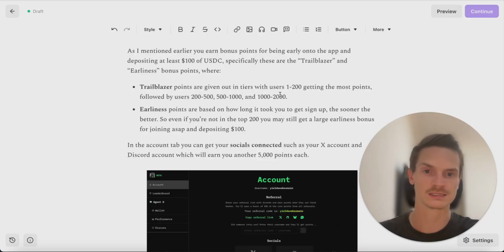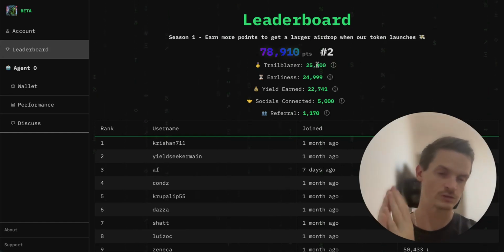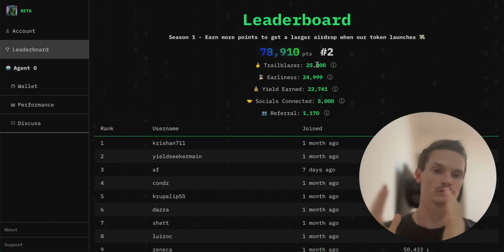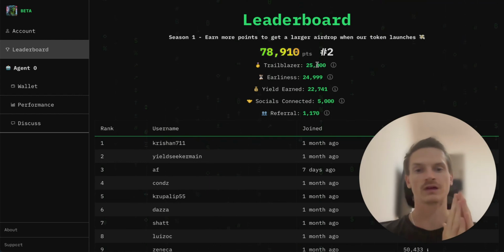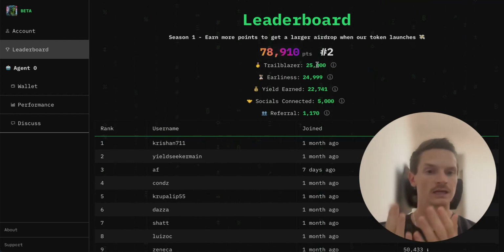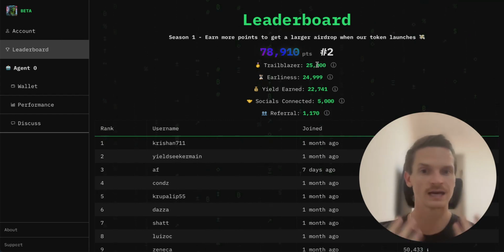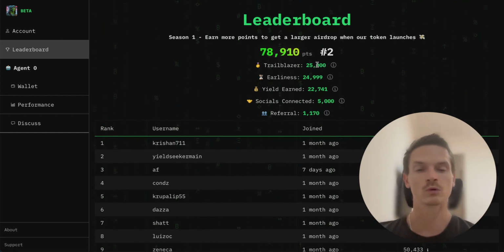So with Trailblazer, if you're within the first 200 users, you get the most points. If you're in the next set, 200 to 500 users, you get a slightly reduced number of points, 500 to 1,000 another one, 1,000 to 2,000, etc. And this is clearly incentivizing people to join, sign up, get involved. The earlier user you are, the more you'll be rewarded.